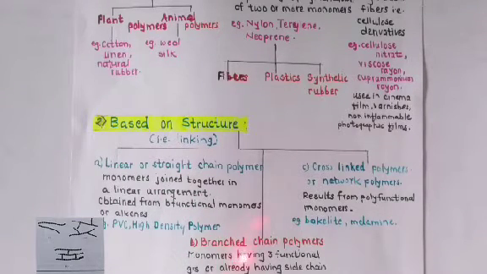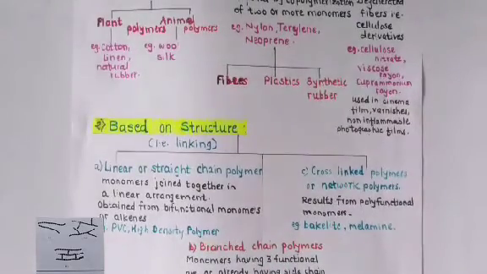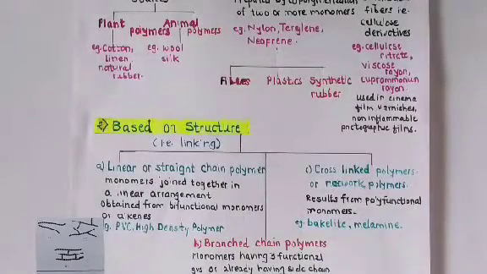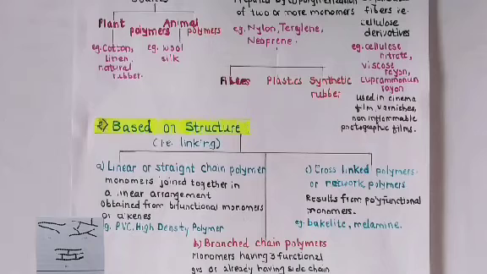Second type, that is the branch chain polymers. In the branch chain polymers, monomers having the three functional groups or already have the side chains gives rise to these polymers. So in this case, they are having the three functional groups. For example, low density polymers are the branch chain polymers. And third one is the cross-linked polymers, which is also known as the network polymers.